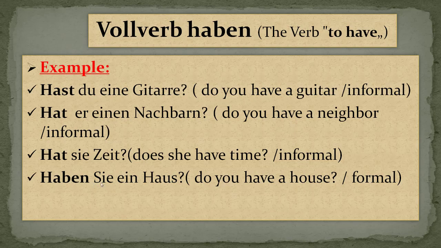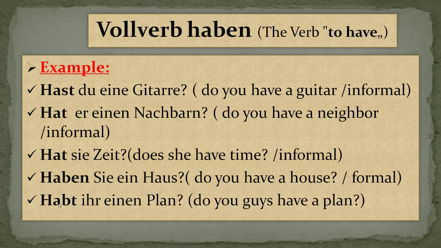When it is a small s, then we mean they or she. Habt ihr einen Plan? Do you guys have a plan?